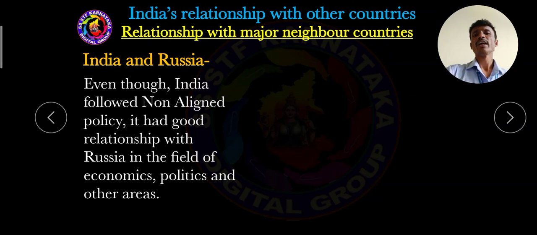So that is how India followed the non-aligned policy, and India had a good relationship with Russia in the field of economics, in import and export, buying and selling, in the field of trade. There is also a best relationship between India's politics and Russian politics. In the field of political administration, India always supports Russia, and Russia also always supports India.